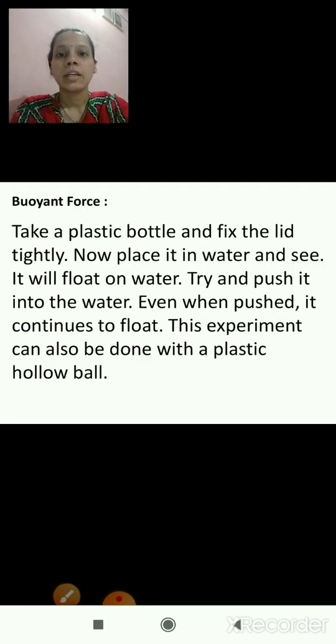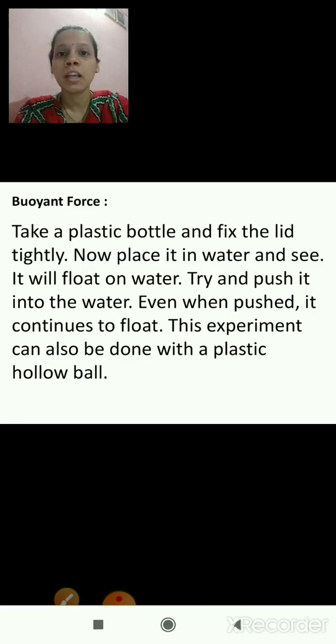Buoyant force. Take a plastic bottle and fix the lid tightly. Now place it in water and see. It will float on water. We will take one plastic bottle which is empty, fix the lid tightly, and place it in water. What will happen? It will float on the water, as we have seen in the figure. Try to push it into the water. Even when pushed, it continues to float on the surface of the water.